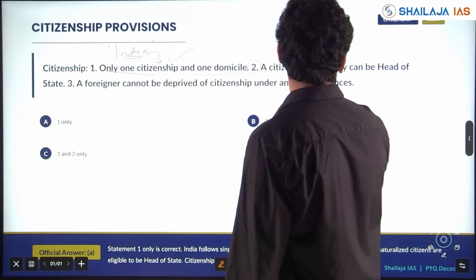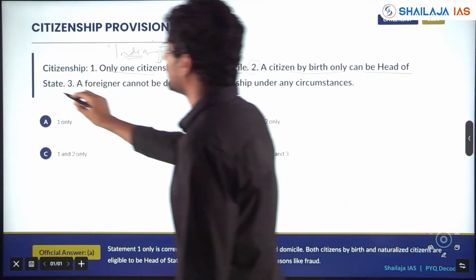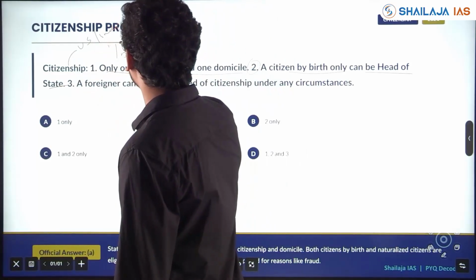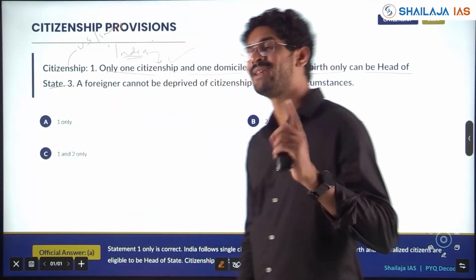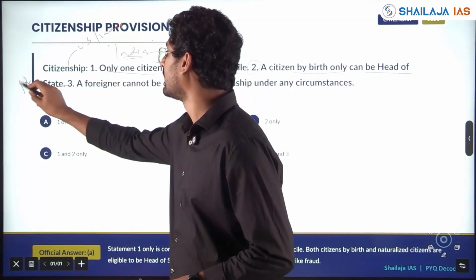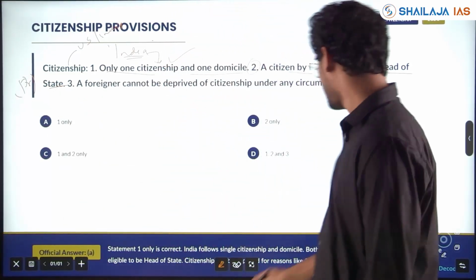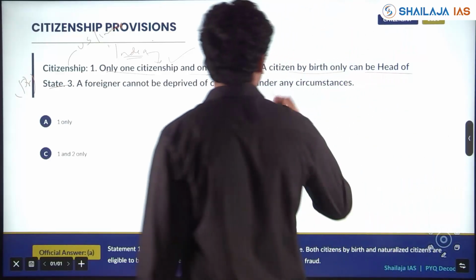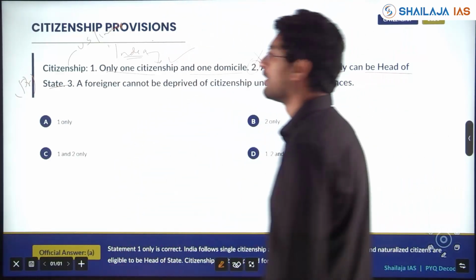A citizen by birth only can be head of a state. Actually it is comparing US versus India in this statement. In US, only citizen by birth can become head of the state, that is president. Here, a naturalized citizen also is eligible to become president. So statement 2 is wrong.